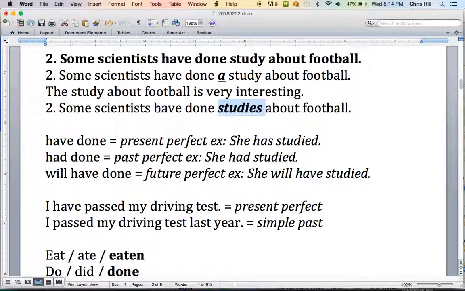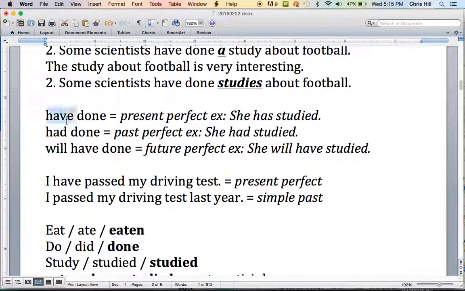Now notice, have done. What tense is this? Have done is the present perfect. Okay? For example, she has studied. Another example. When we have plus the past participle, that makes the perfect. If have is in the past tense, like had done, this is the past perfect. For example, she had studied at her university before she came to Ohio State.